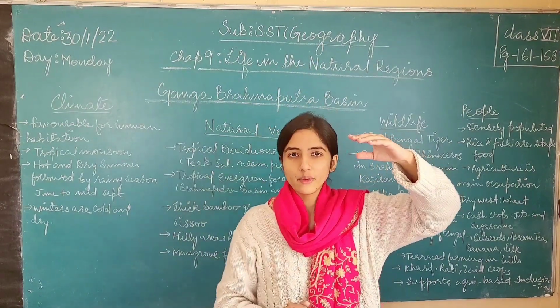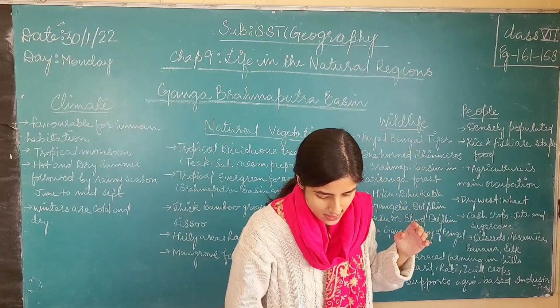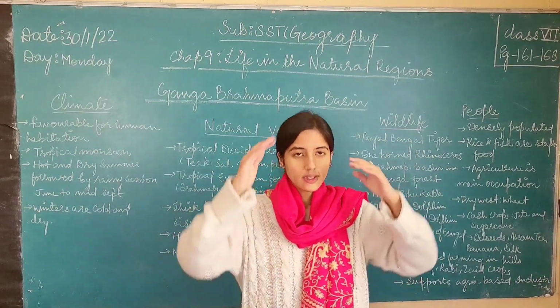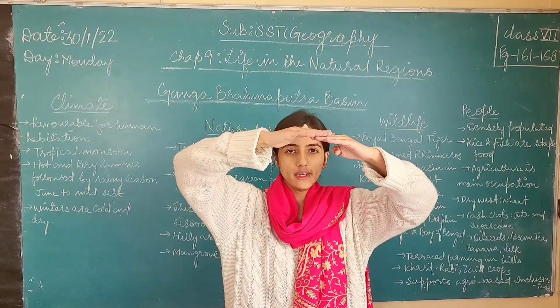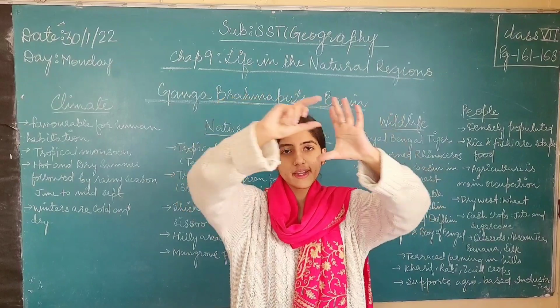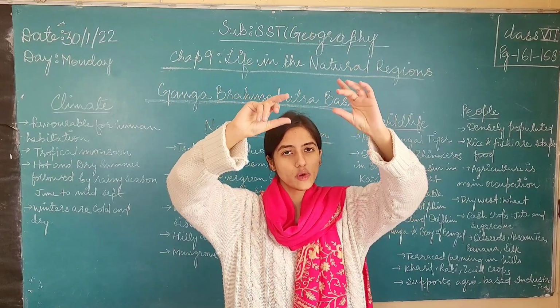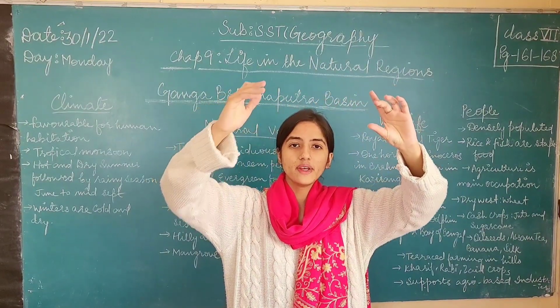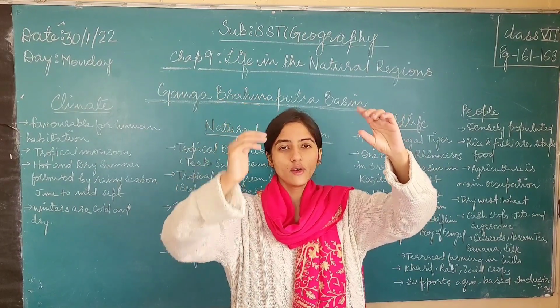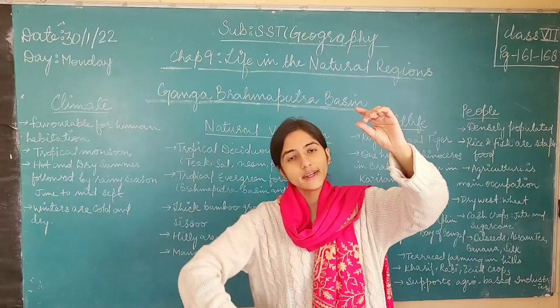But where is the Ganga-Brahmaputra basin? The Ganga-Brahmaputra basin is between 22 degree north and 30 degree north. In the subtropical area, there is a small area in which the Ganga-Brahmaputra basin is located. And this basin is between the latitudes which are 22 degree north to 30 degree north.